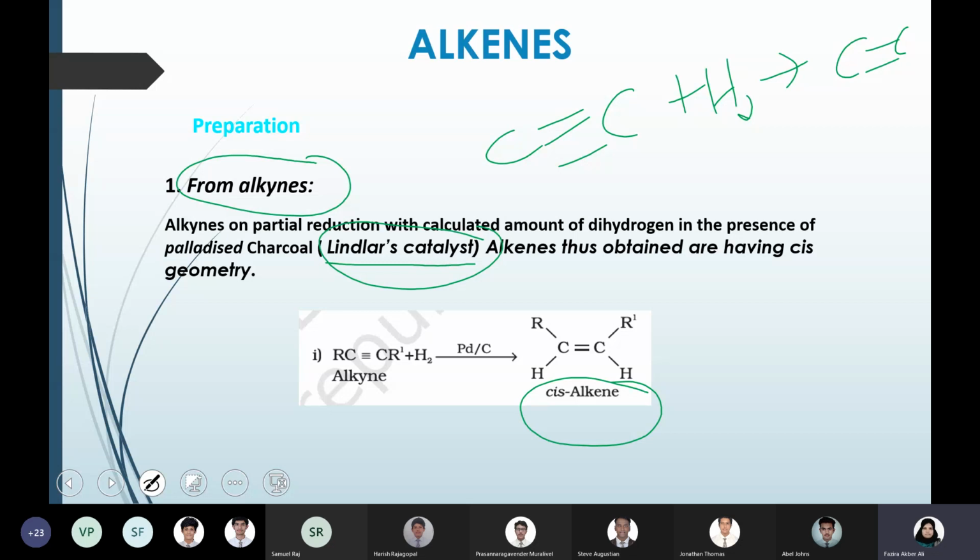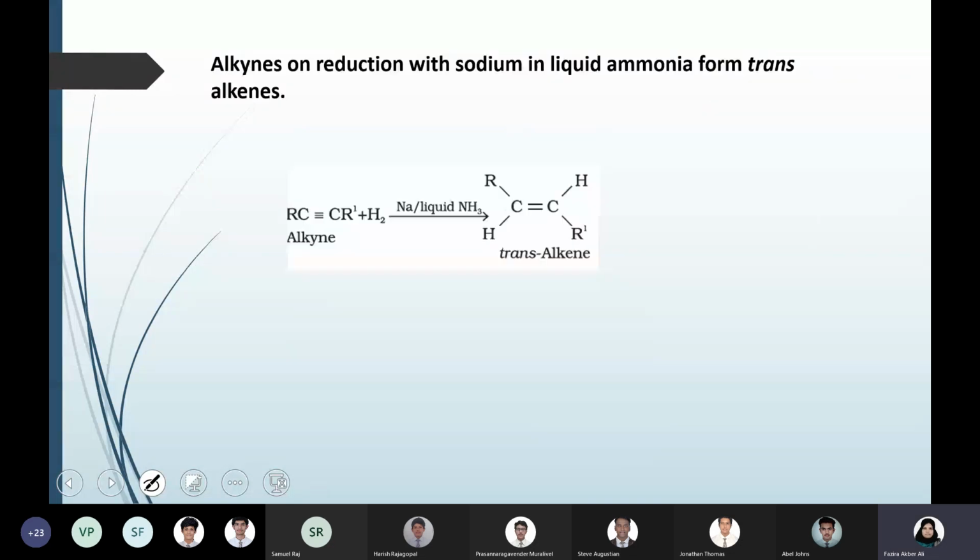That is why we discussed cis-trans isomerism, because when we use Lindlar's catalyst, that is palladized charcoal, the alkene formed will be a cis isomer. You will get only the cis isomer if you start with an alkyne using Lindlar's catalyst. But with the same compound, if you use another condition, that is sodium in liquid ammonia, then what you will get is a trans product.